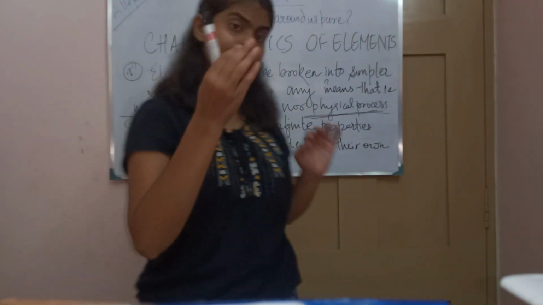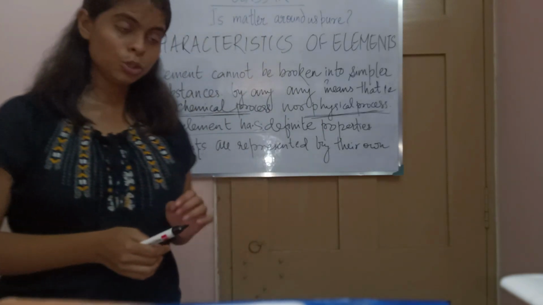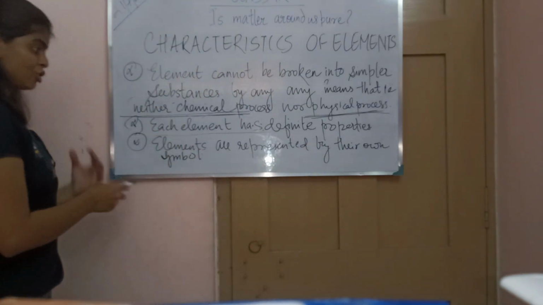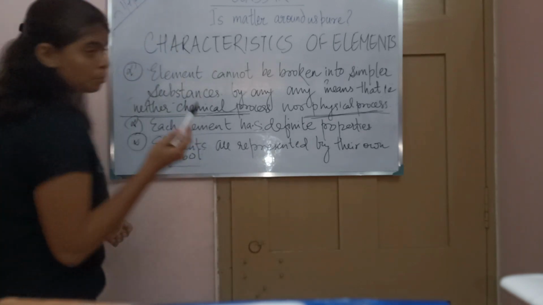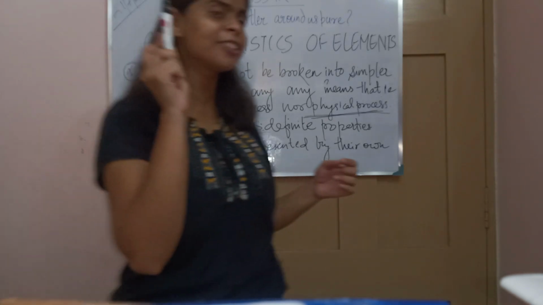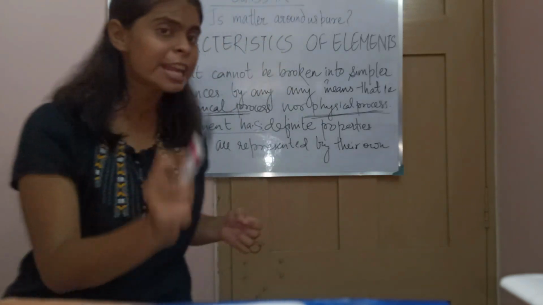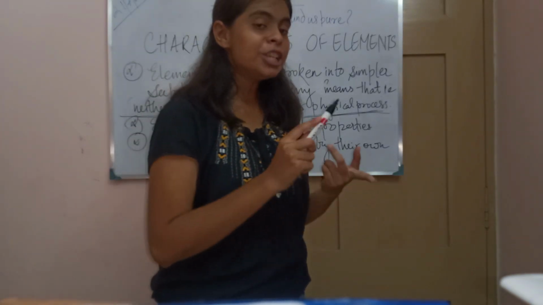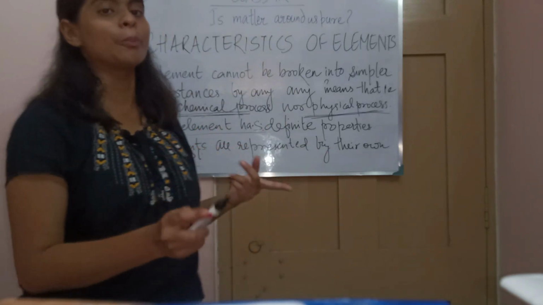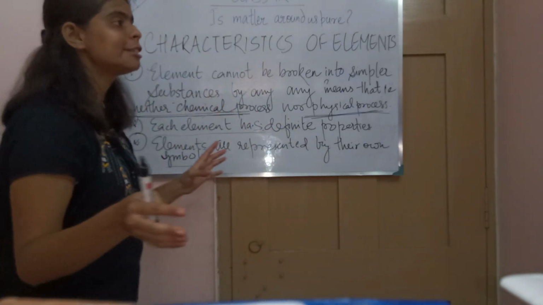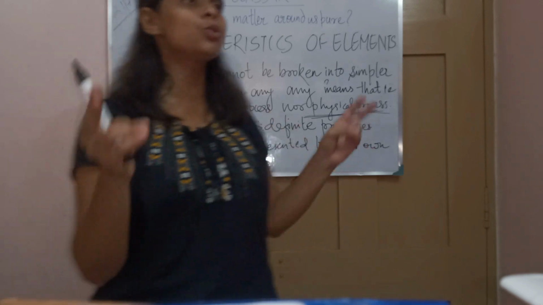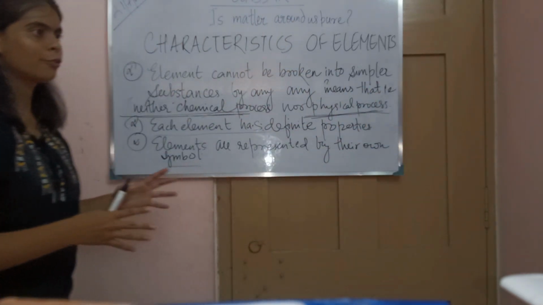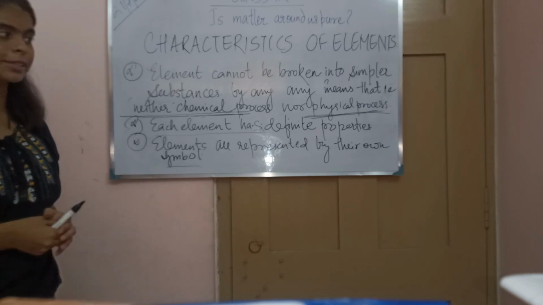You take copper, it will also have definite properties. Each element is represented by its own symbol. As I have told you, there are 118 elements with distinguished names, and each has a distinguished symbol. You will not find any two elements having the same symbol. Different symbols are used for different elements.